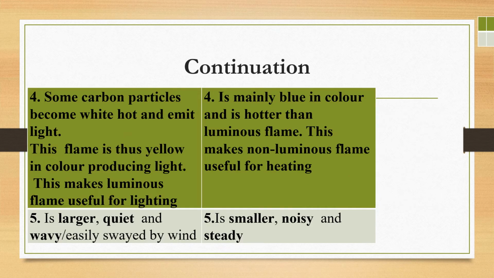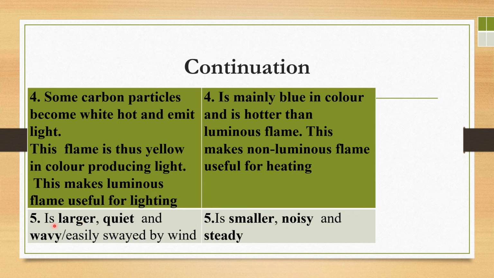Then there is the fourth difference. Some carbon particles become white and emit light. So luminous flame is used for lighting because it is mostly yellow in color, while non-luminous flame is blue in color and it is hot. So this one is used for heating, while this one is used for lighting.